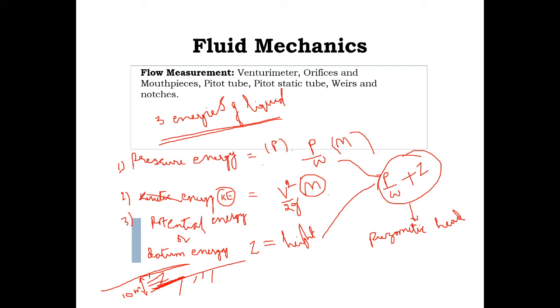Then the sum of pressure energy plus kinetic energy plus datum energy is nothing but the total energy. V square by 2G, that is kinematic head. Okay, the sum of all these three things is called as a total energy. Total energy. Okay, right.